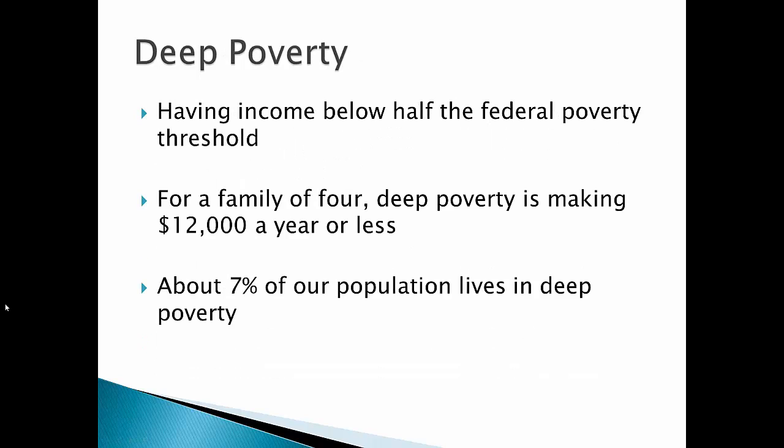So let's talk about families who fall into deep poverty. These are individuals that are well below the threshold. In America, we have 7% of people that make less than half of the poverty threshold. That's what's considered deep poverty: making less than half of the poverty threshold, which is already extremely low. For instance, for a family of 4, deep poverty means making $12,000 a year or less. And again, this is almost 1 in 10 of our entire population who lives with this particular income.